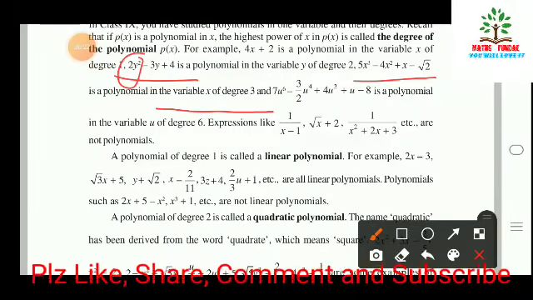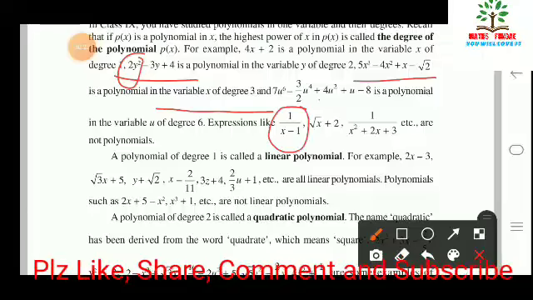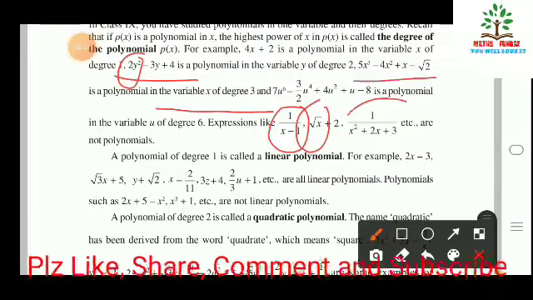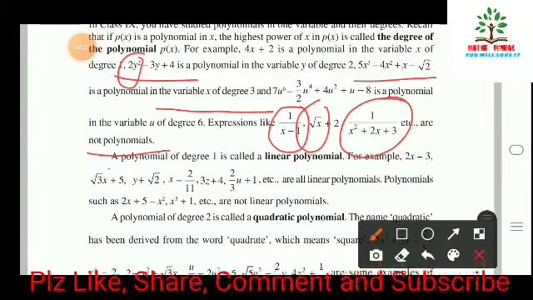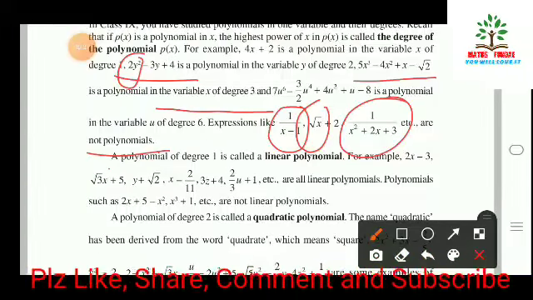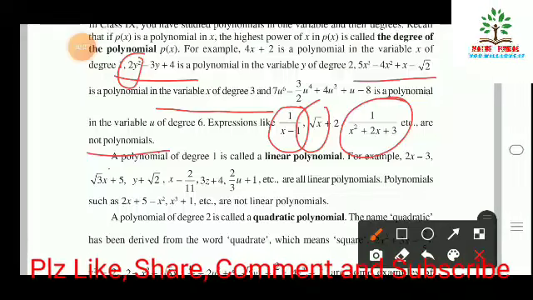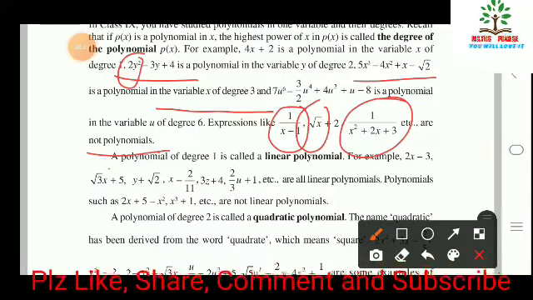Likewise here, if we see the expressions 1 over x minus 1, root x plus 2, and 1 over x square plus 2x plus 3, these are not polynomials, because we have either negative degrees or degrees in the form of fractions. So that means that is not a polynomial.